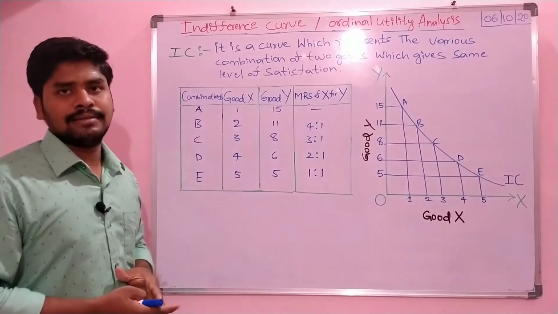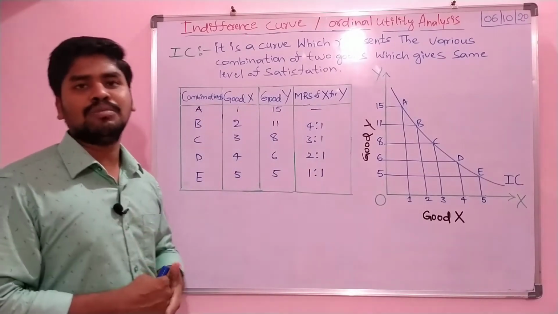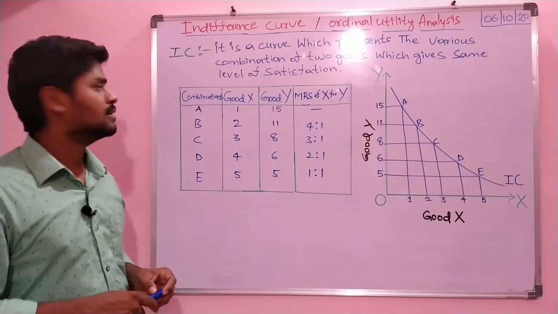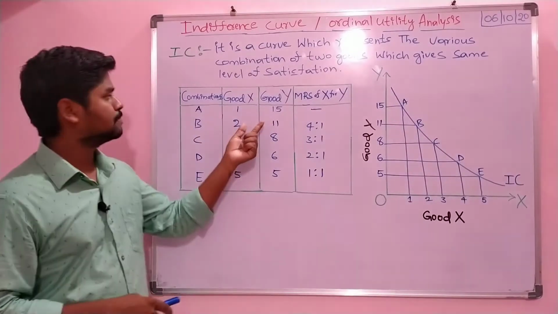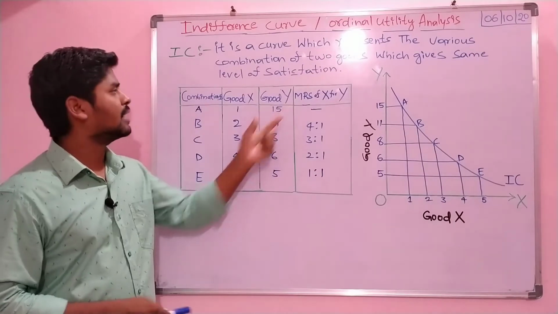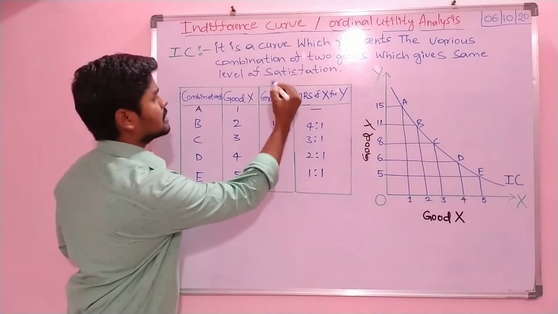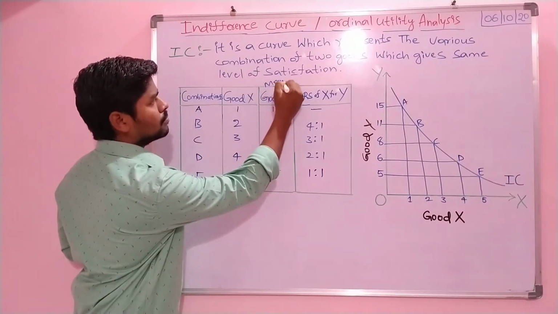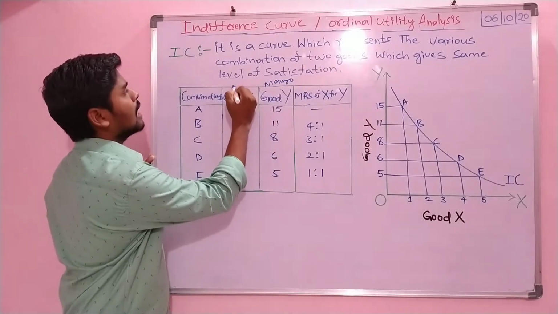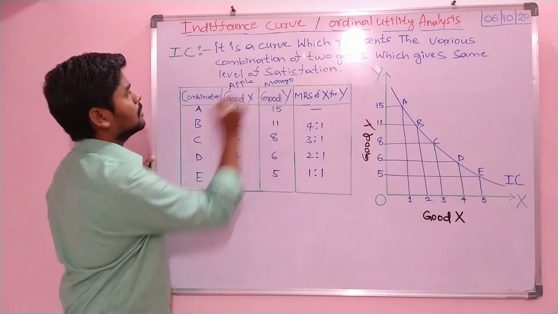So how does the consumer go on consuming these particular goods and services? Let's look here. If you take an example, Y, for example, this is mango, this is apple, right?